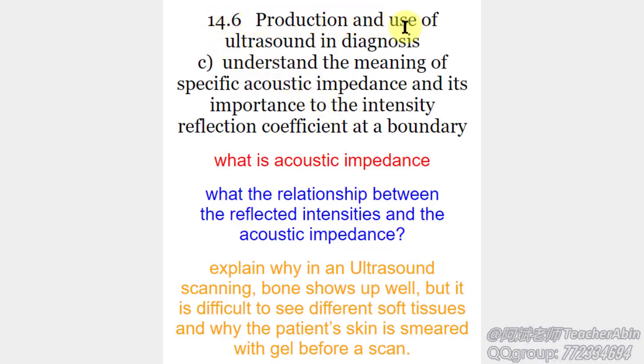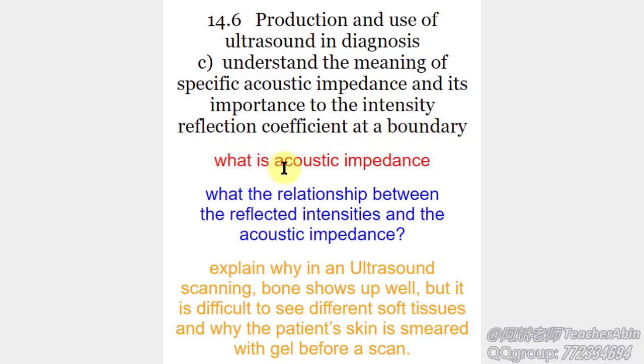14.6 Production and use of ultrasound in diagnosis. C. Understand the meaning of specific acoustic impedance and its importance to the intensity reflection coefficient at the boundary.